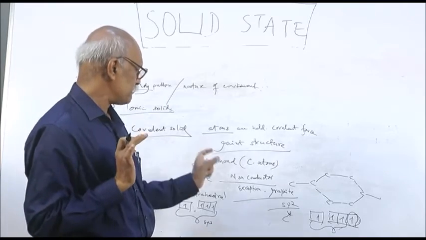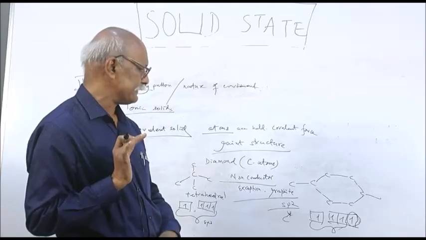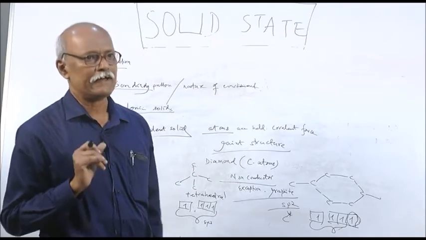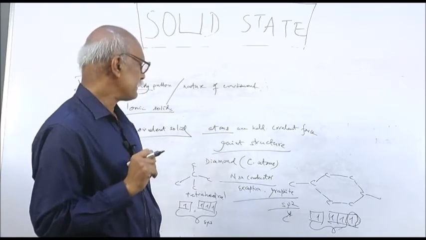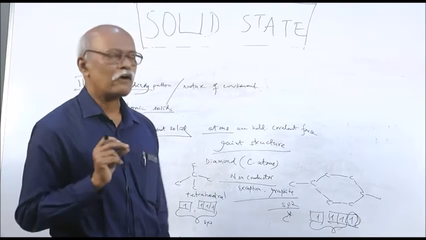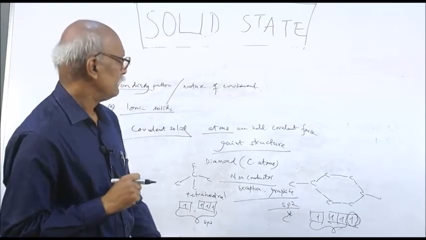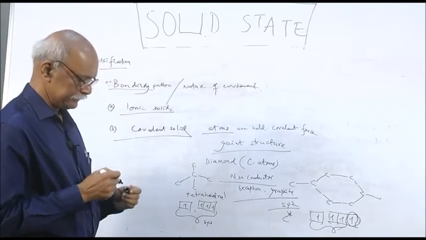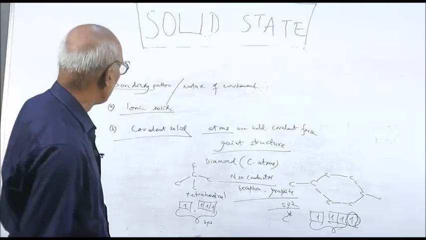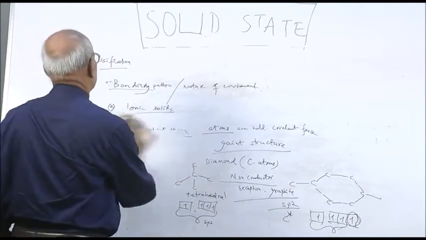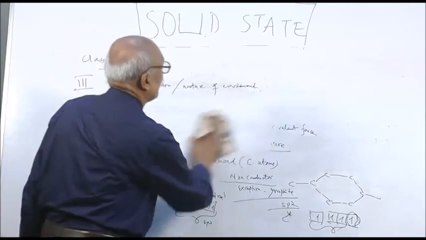If you are asked why graphite, a non-metal, conducts electricity, the reason is this. Among the non-metals, if you are asked which conducts electricity, you can name the graphite crystal. Remember, it is an example of a covalent crystalline solid.